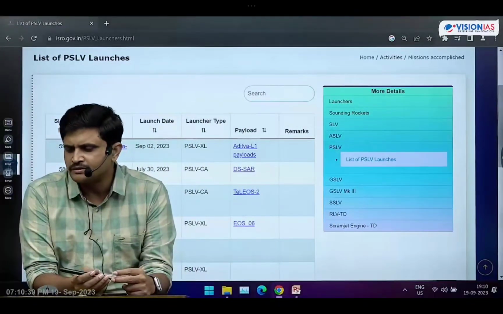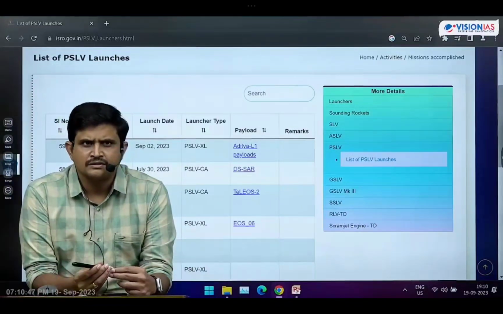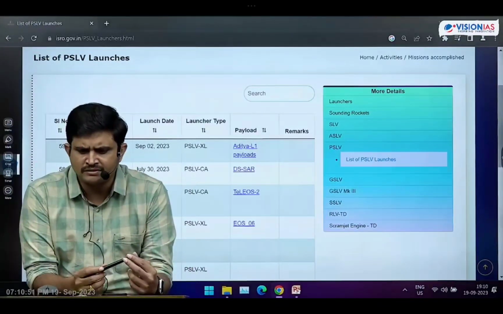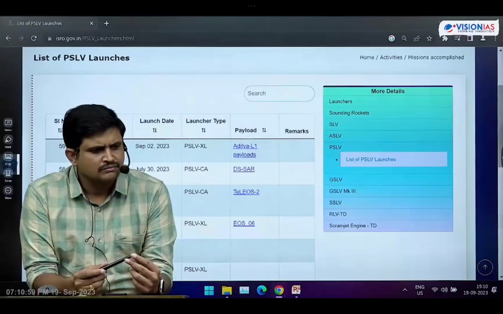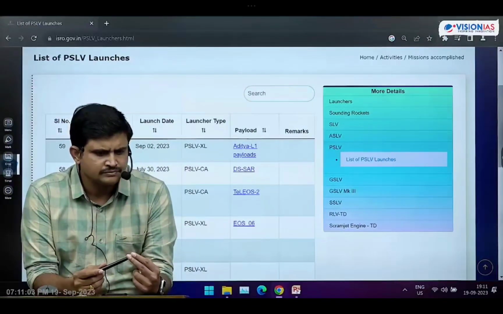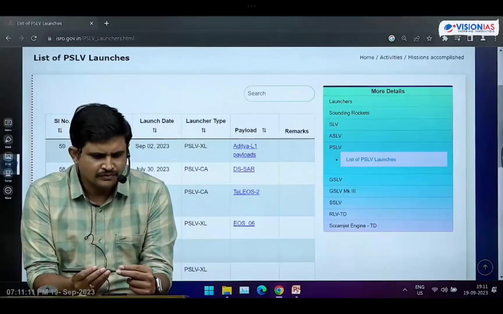Next point: the PSLV rocket has the capability to launch multiple satellites into a single orbit, as well as multiple satellites into multiple orbits.